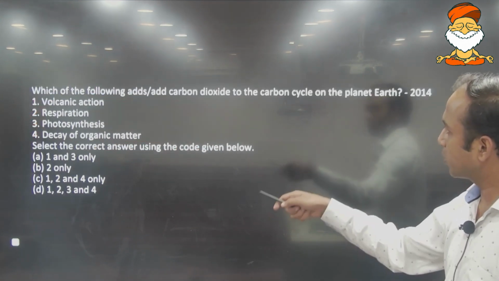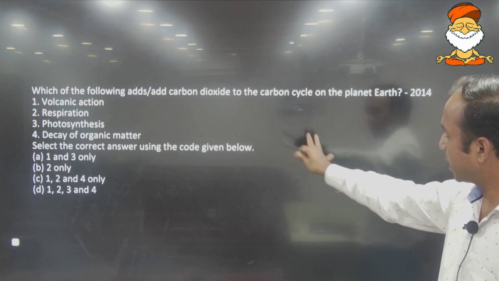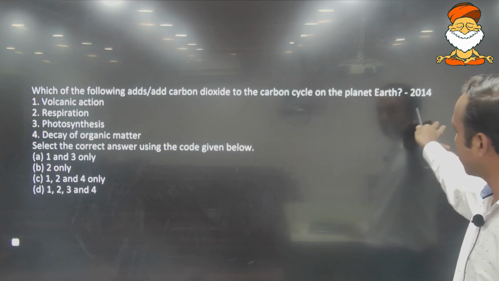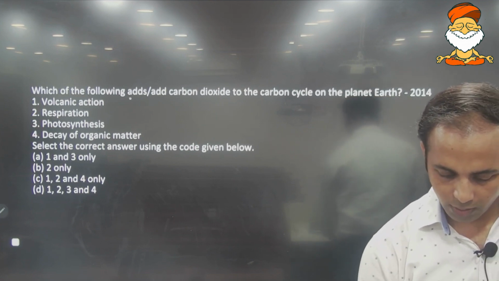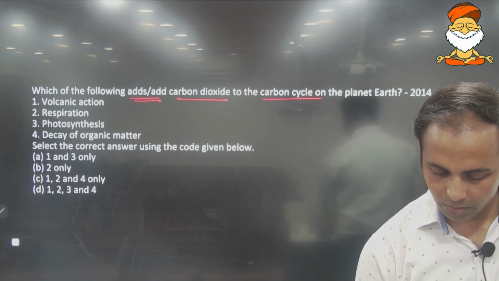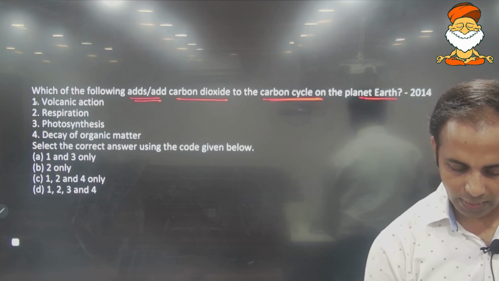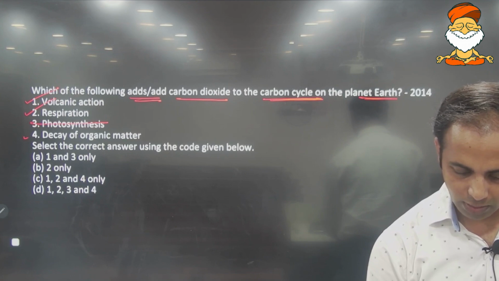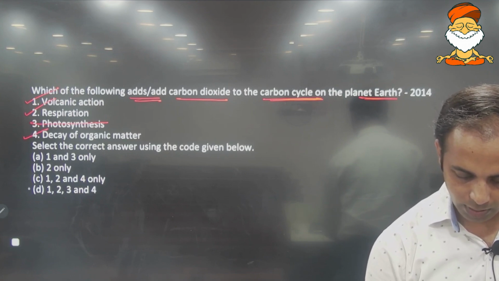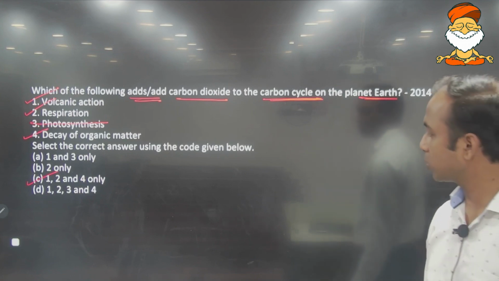Now the same question was repeated. Almost 99% repetition is there in this 2014 question. If you observe this question, it says which one of the following add carbon dioxide to the carbon cycle on the planet Earth? Volcanic action, yes. Respiration, yes. Photosynthesis, no. Decay of organic matter, yes. So 1, 2 and 4. C is the correct answer here also.